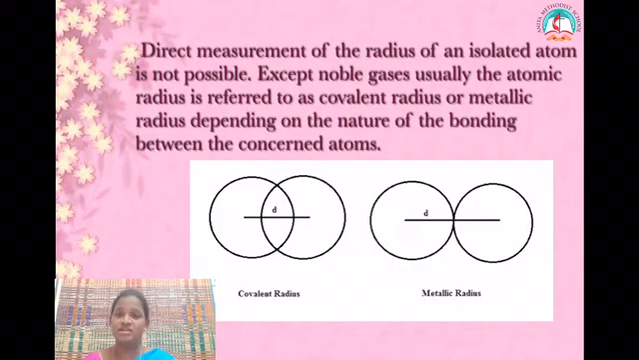And atomic radius is classified again into two: one is covalent radius, another one is metallic radius. Covalent radius is formed when atoms are sharing their outermost electrons. When atoms of metals are joined, they form metallic radius. But the definition is different. What is the definition of this? It is half the distance between the nuclei of the adjacent atoms. So this is the nucleus of one atom and this is the nucleus of another atom. The distance between these two is called covalent radius. Same in metallic radius, but it is formed by atoms of metals.